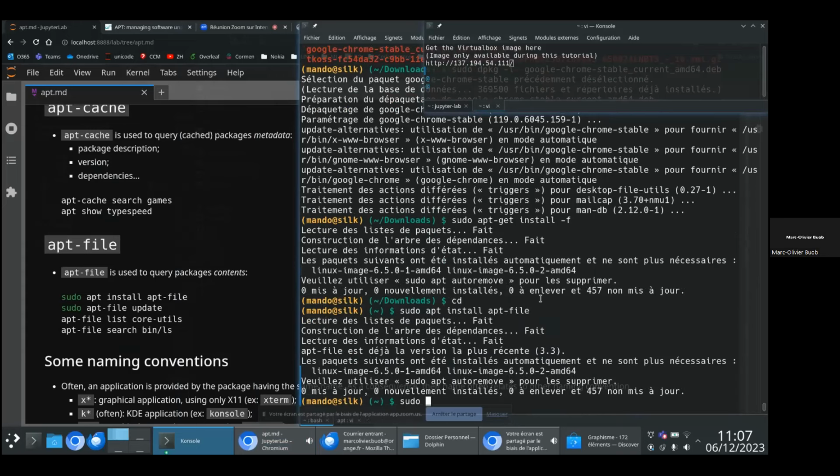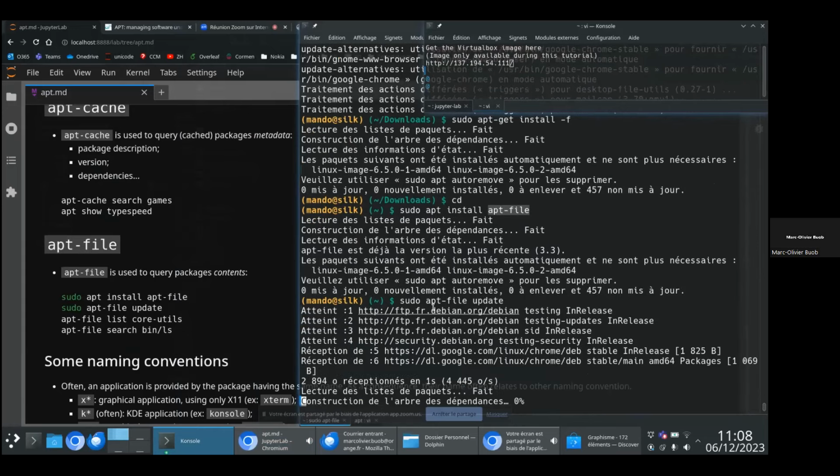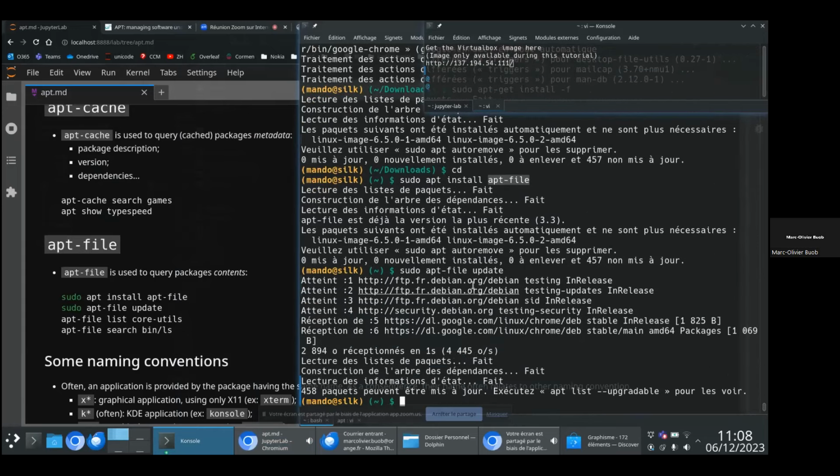Then you have to build an index for apt-file to map every package name with its content. This is the purpose of apt-file update. It requires root privilege because this will modify some system configuration files related to apt-file, to save the index.